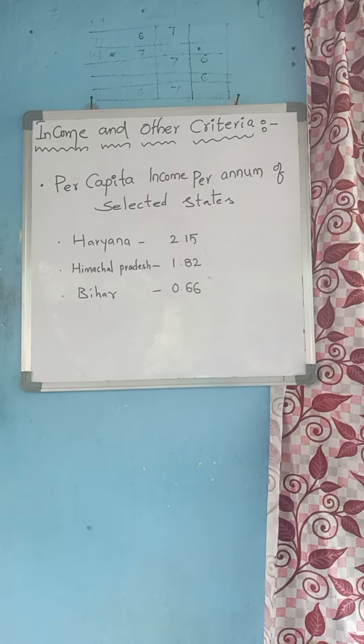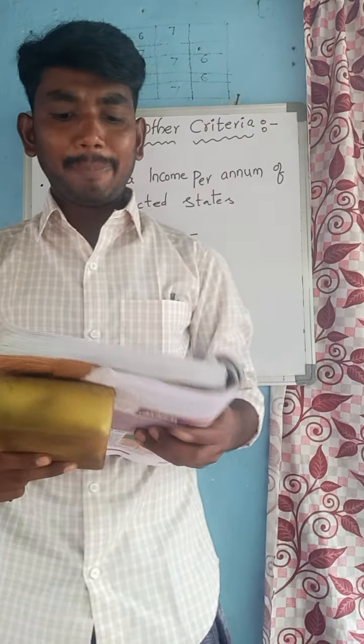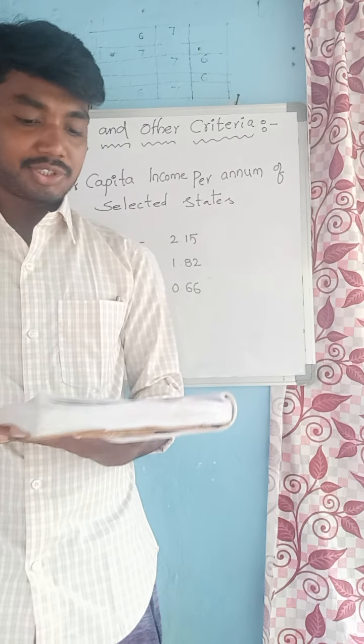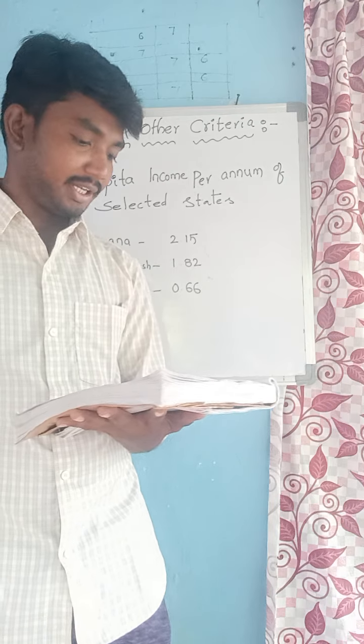Okay, now we'll discuss some comparative data of selected states. Children, again the same three states are given: Haryana, Himachal Pradesh and Bihar. Here are the IMR per thousand in 2016 and the literacy rate in 2011.